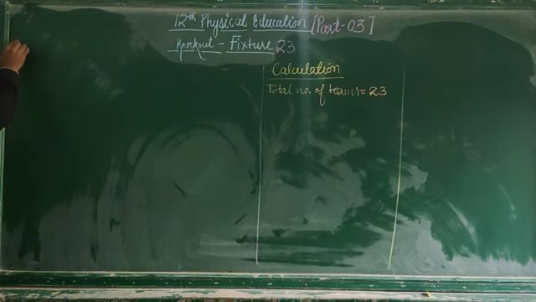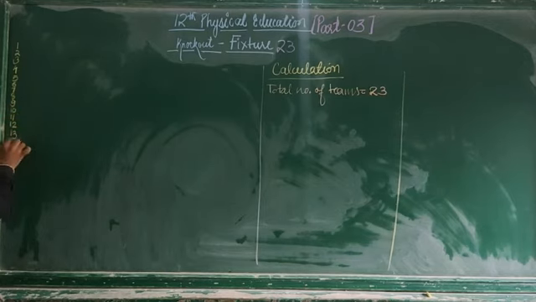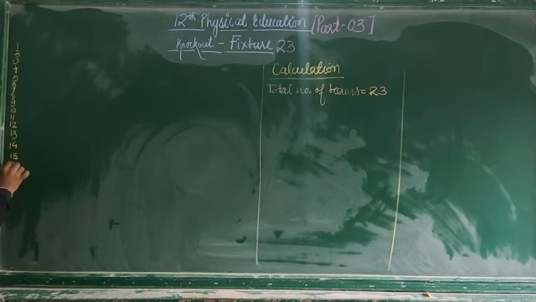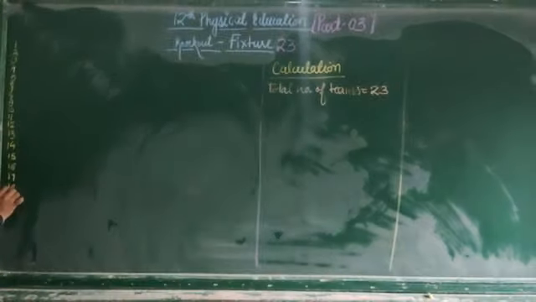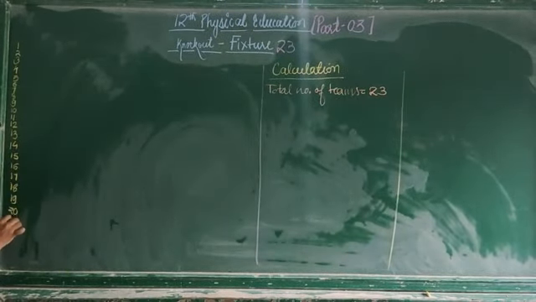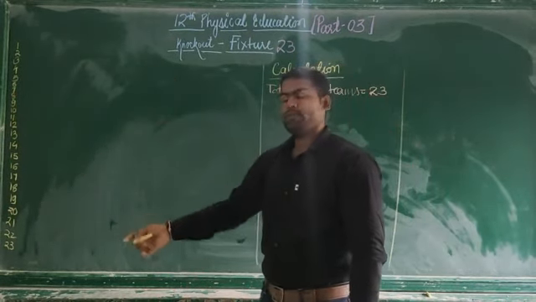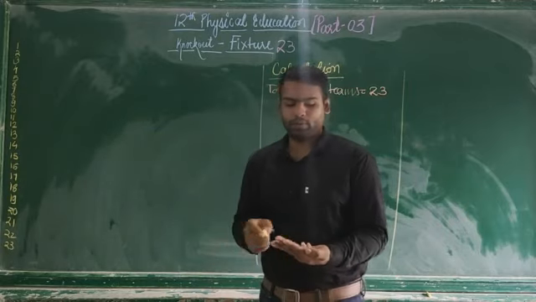So let's say the teams are 1, 2, 3, 4, 5, 6, 7, 8, 9, 10, 11, 12, 13, 14, 15, 16, 17, 18, 19, 20, 21, 22, 23. So I have done the first work, which is to write the number of teams.